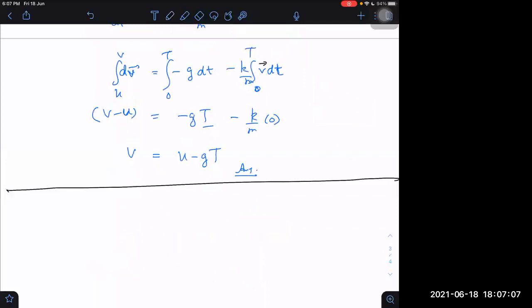So if final velocity is given and initial velocity is given, then time of flight is very simple to obtain. If time of flight is given, then final velocity is very simple to obtain. We can obtain it easily by this information only.